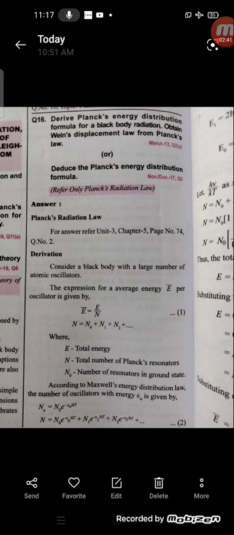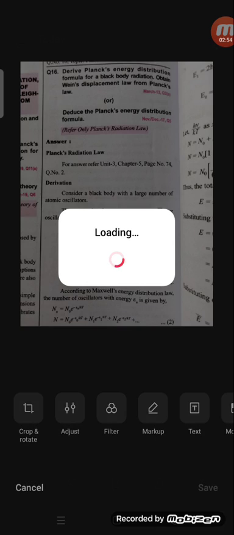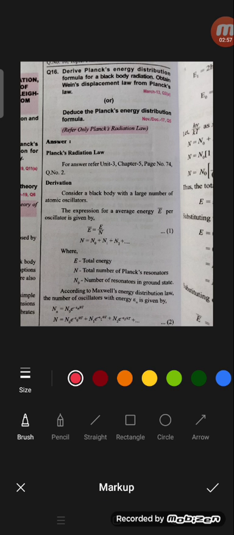Next, how can we describe Planck's quantum theory of radiation mathematically? Let us consider a black body with a large number of oscillators. The average energy is represented by E bar, and E bar is equal to E by N, where N = N0 + N1 + N2 and so on.